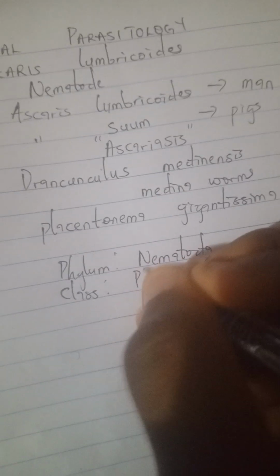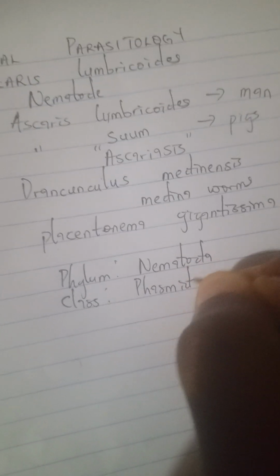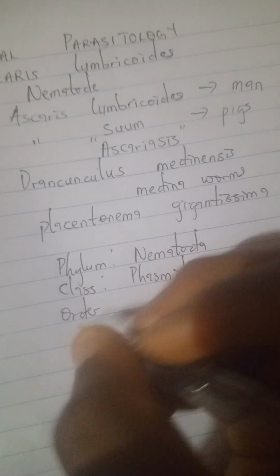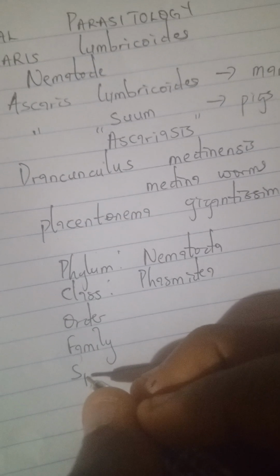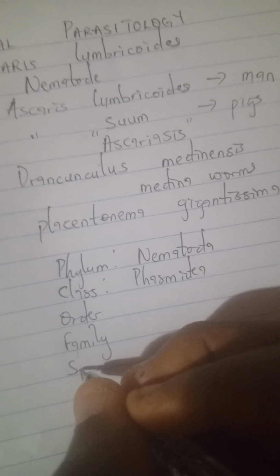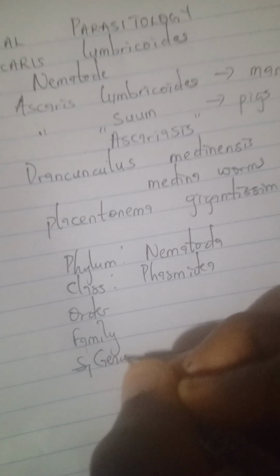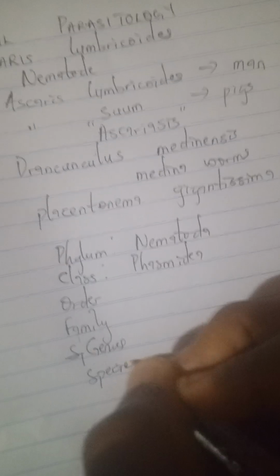Ascaris, they fall under phylum Nematoda. Then class Phasmidia. Before I go over to the other family, genus and species, I want to classify nematodes very well.